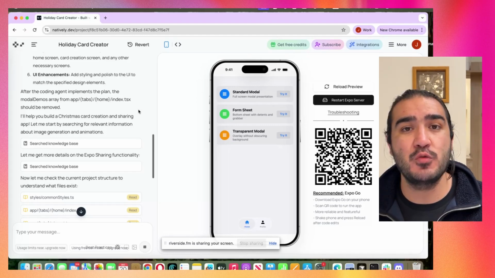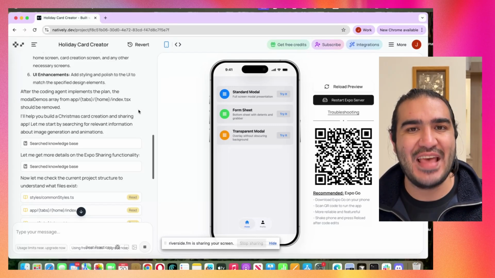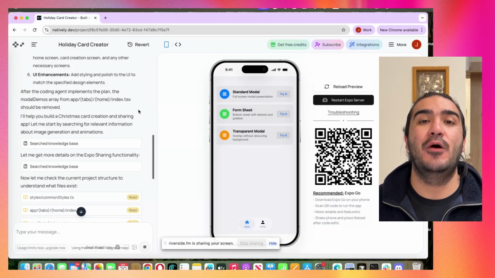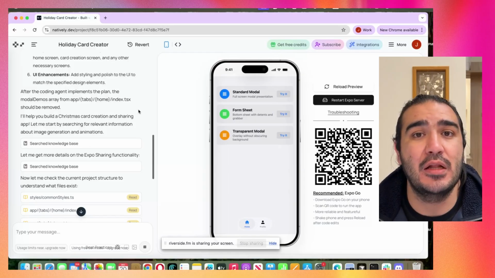We are building amazing mobile apps with Natively, which is a vibe coding tool that lets you build mobile apps without knowing how to code. Because simply, I don't know how to code myself.